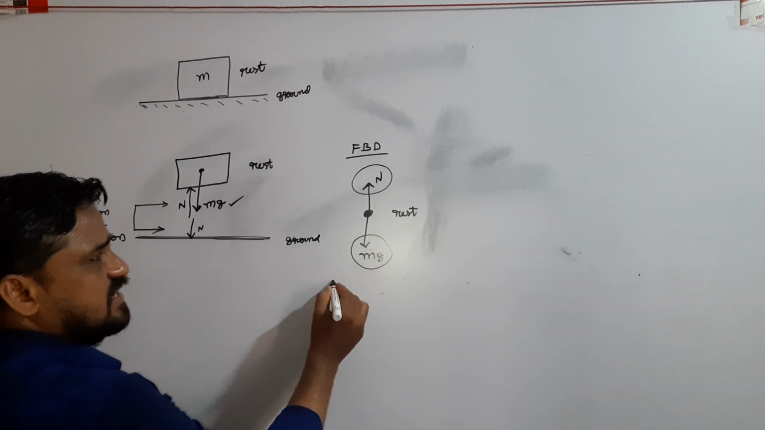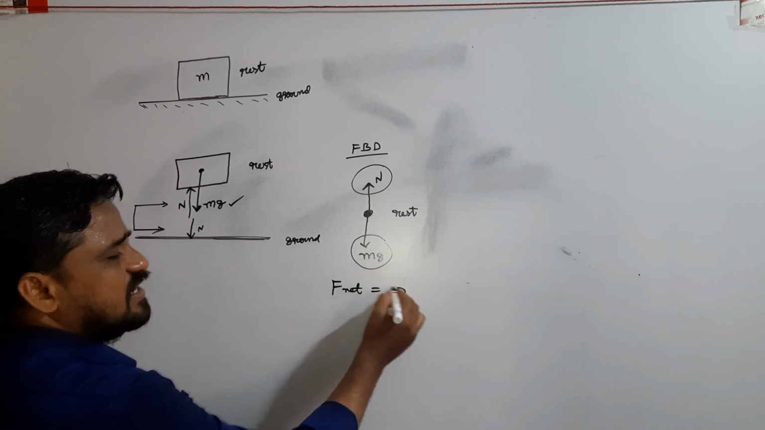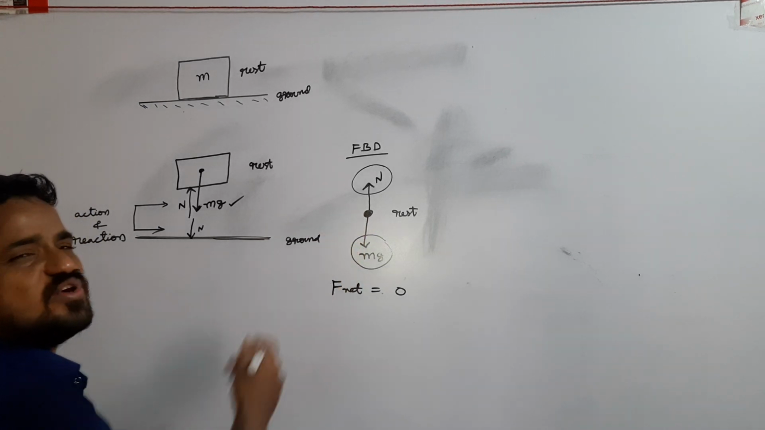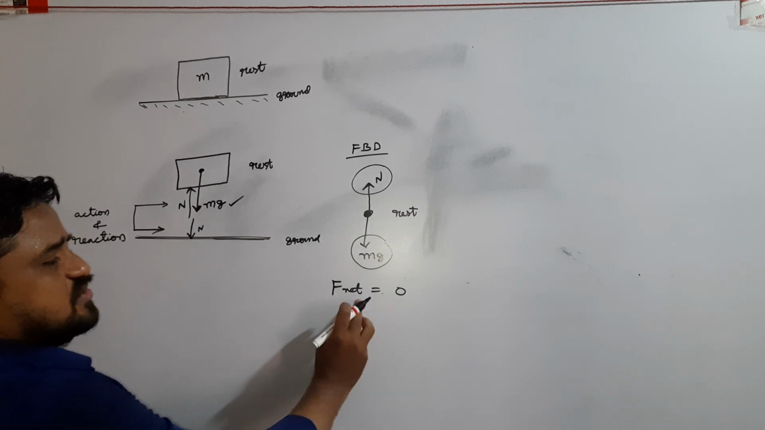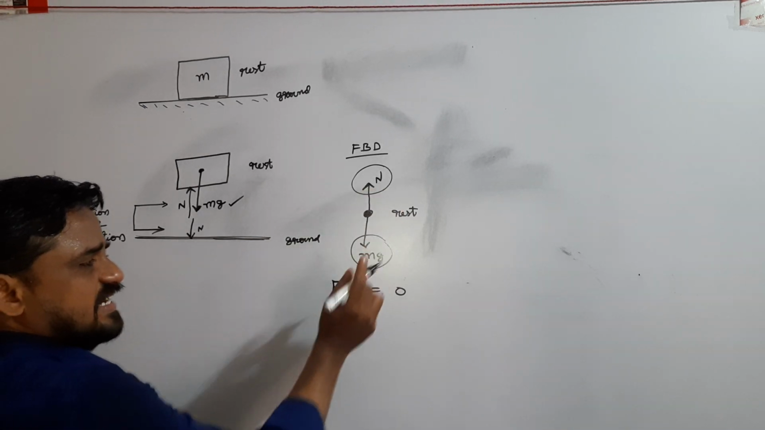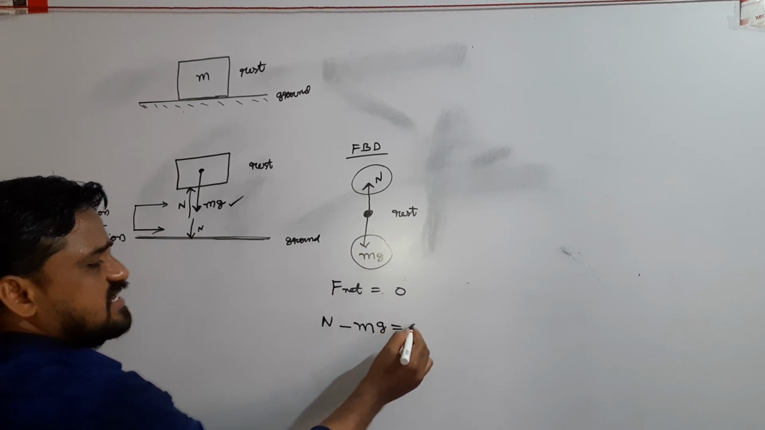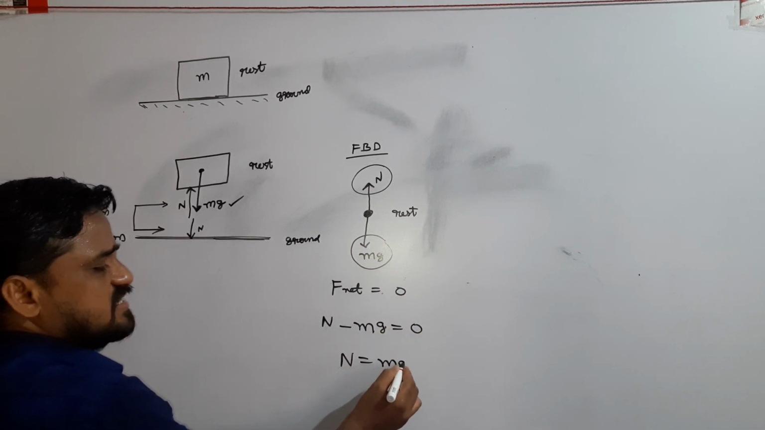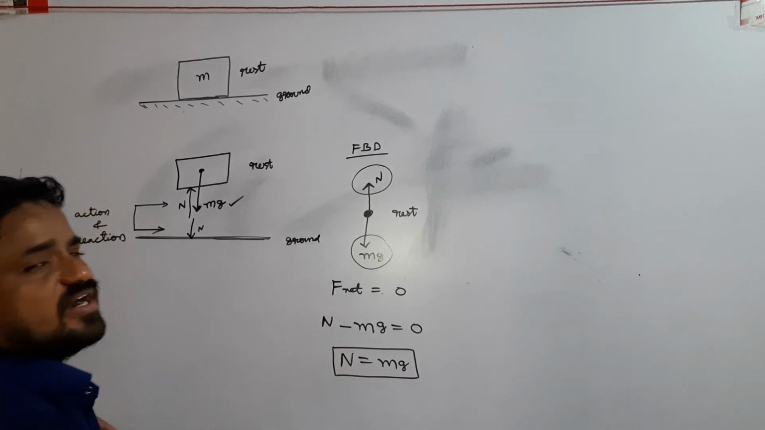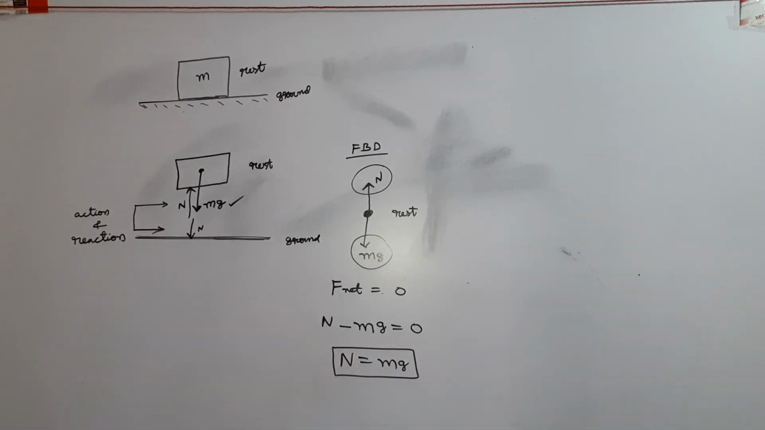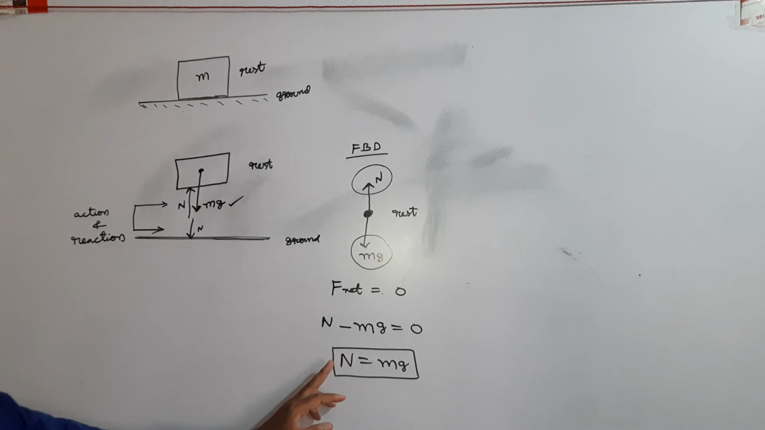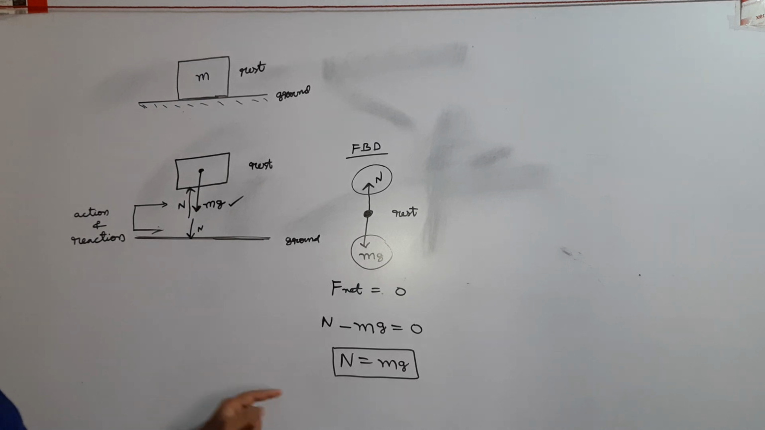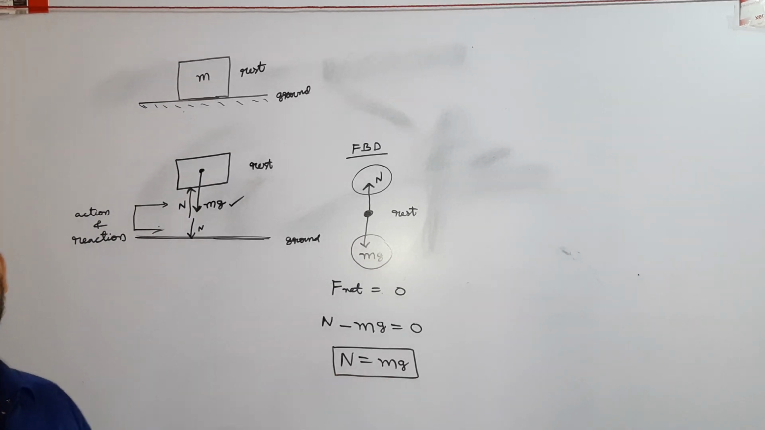Balanced forces means net force is equal to 0, which means the body is in rest position. So the two forces are acting in opposite directions, which means N minus mg equals 0. From this, the normal force acting on the body is N equals mg. So this is the diagrammatic representation of normal force. The magnitude of normal force acting on the body when placed on a horizontal surface is N equals mg.